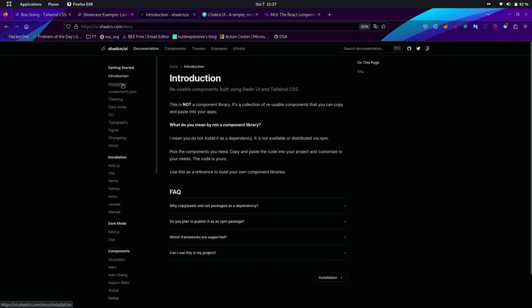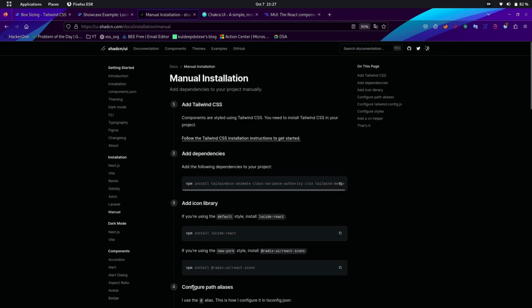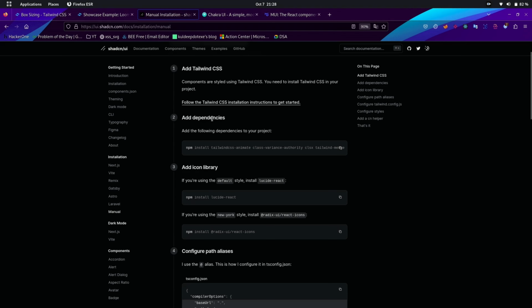Now let's jump to the installation part of Shadcn UI. Here select the framework of your choice. For now I will proceed with manual by Create React App. Shadcn uses Tailwind as its CSS framework, so you would require Tailwind as a dependency of Shadcn. Use the previous steps to install Tailwind into your project. Now use this Node Package Manager command to install other dependencies.